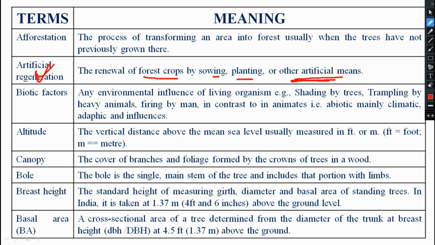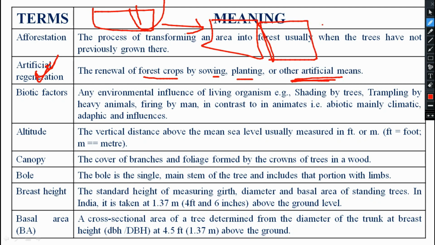That is known as artificial regeneration. Forest was there, somehow the forest density has been reduced or turned into agricultural land, some industrial land or some normal vegetation land. Here we go for regeneration of forest crops by sowing, planting, transplanting, propagation, whatever we have done. By artificial means we have regenerated the particular forest plantation there. That is known as artificial regeneration. These things you know.